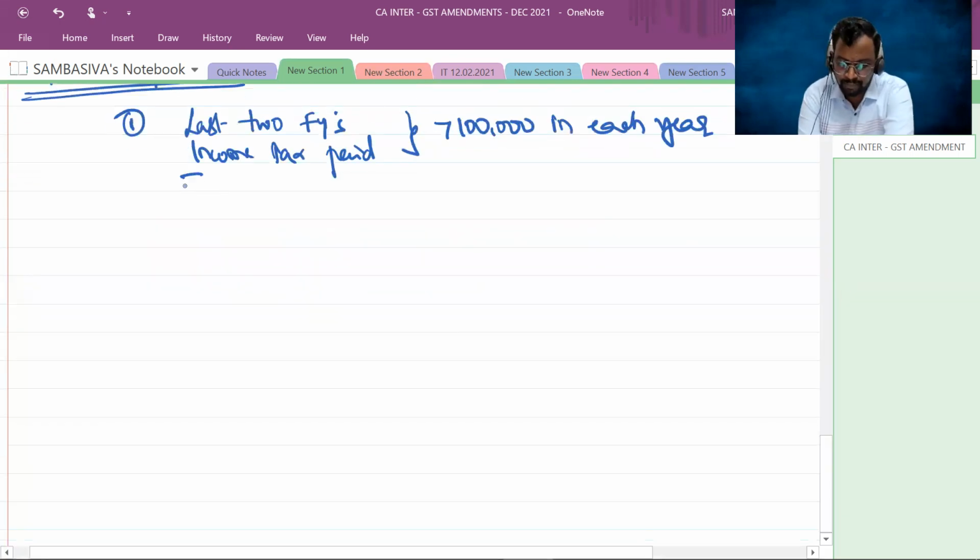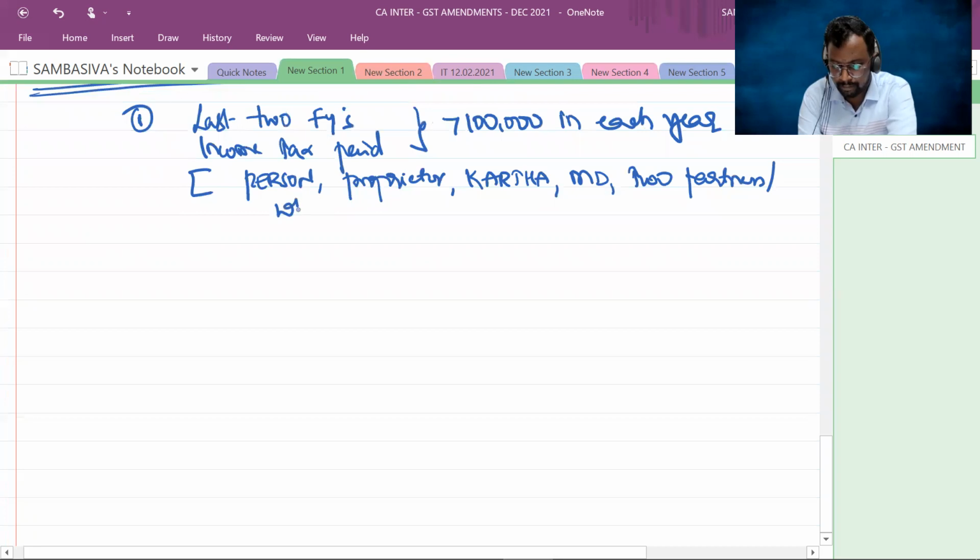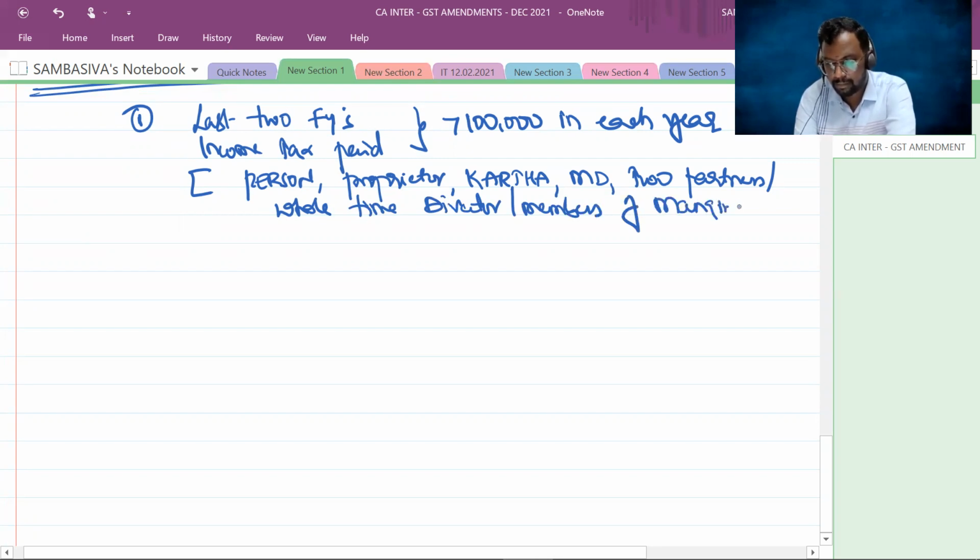So this provision is applicable to any person who is a proprietor, Karta, managing director, partners, whole-time director, members of the managing committee, and board of trustees.